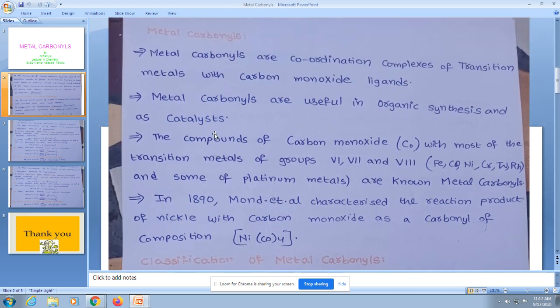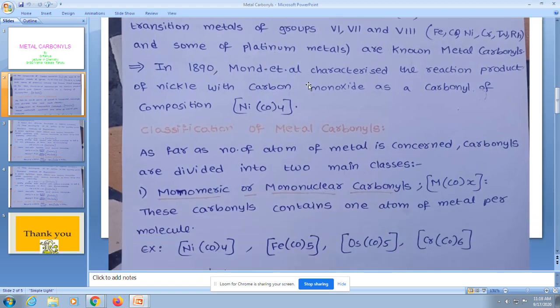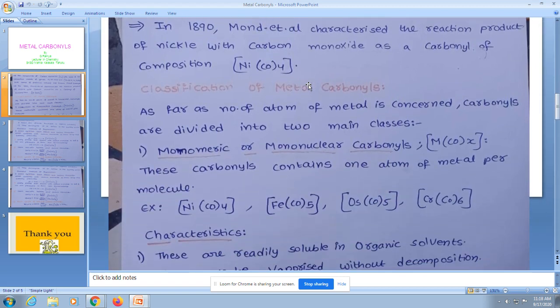Once again, I am explaining metal carbonyls. These are the complexes formed by transition metal with carbon monoxide. Any transition metal with carbon monoxide, these are known as metal carbonyls. Now I am going to explain the classification of metal carbonyls.